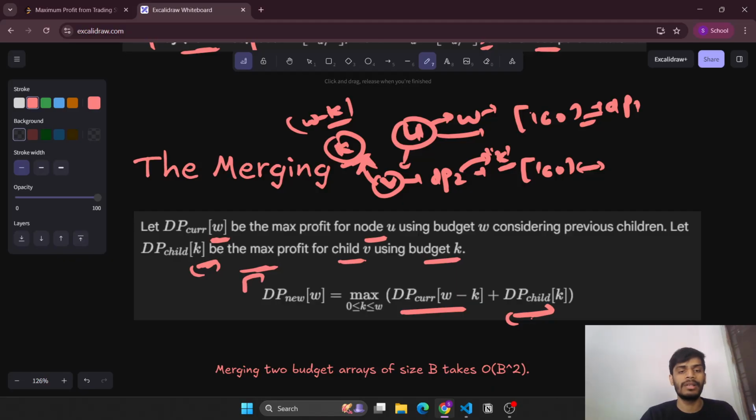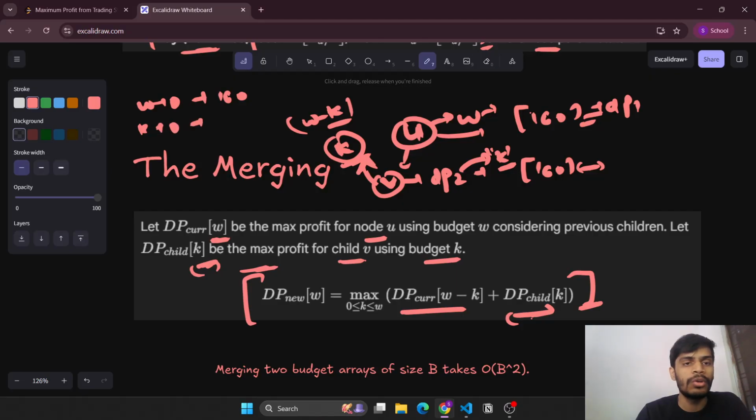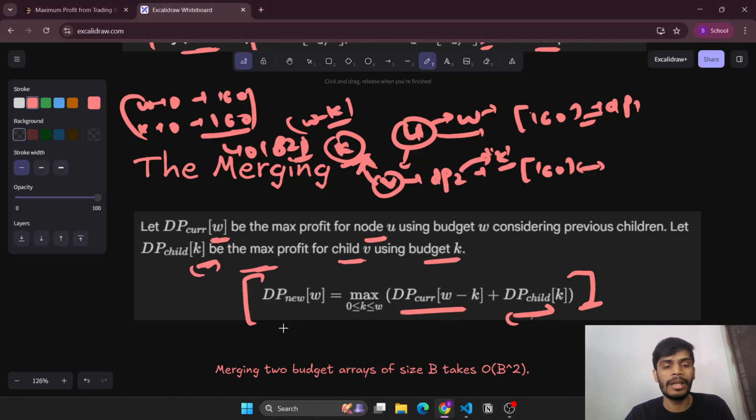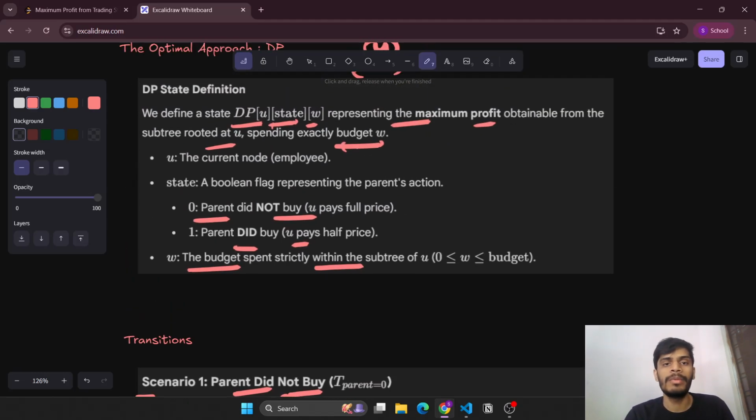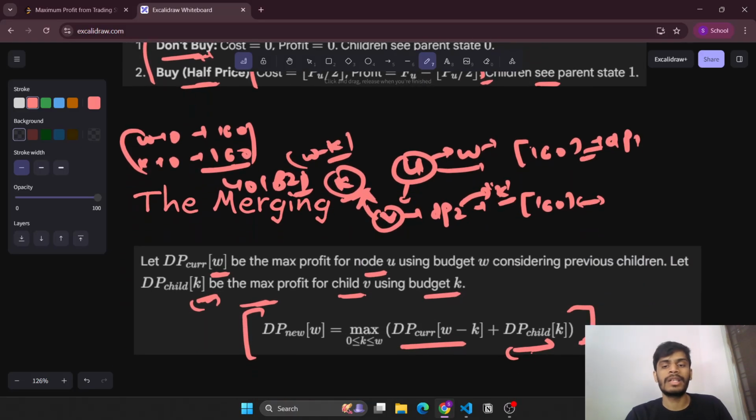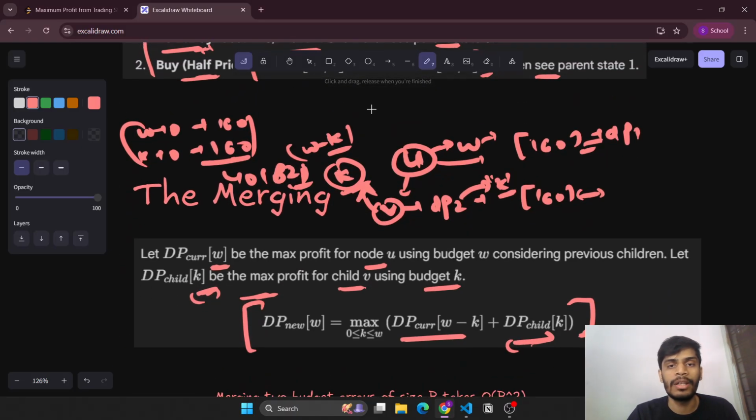So this is how we'll be defining our transitions, and since we are merging, we need to iterate through all possibilities for this W, which can go from 0 till 160, and this K can also go from 0 till 160. So this overall merging step will be of the order of B square. The merging of two budget arrays of size B takes B square. So this is how we'll be defining a DP and our transitions, and then we'll be calling the DFS function to calculate these two DPs at each step.